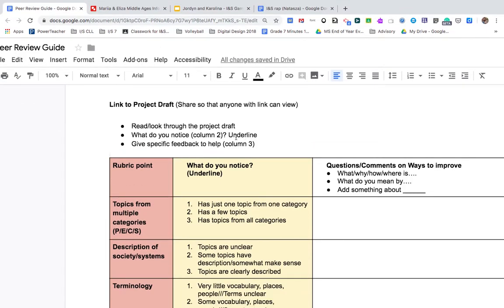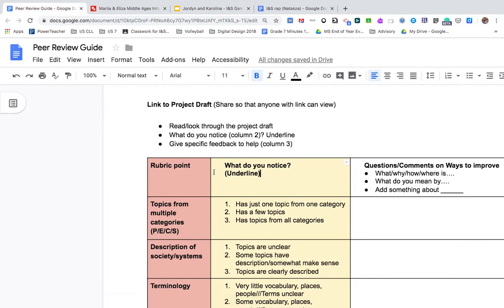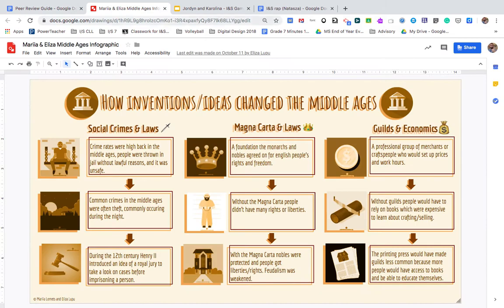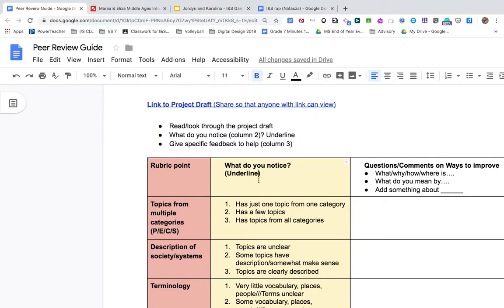Okay, today you're going to be giving some peer review, so I wanted to talk about how you're going to give that feedback. Everyone will need to put a link to your project. So I'm going to imagine that this is my project. I'm going to put a link to my project there. Then, in a moment, you're going to share this document with some classmates for feedback.